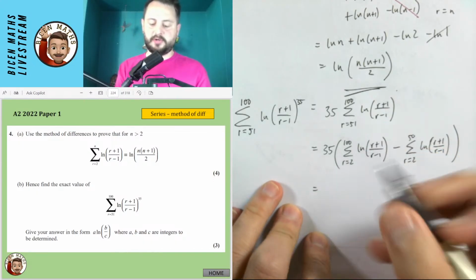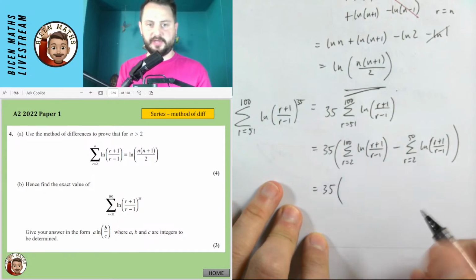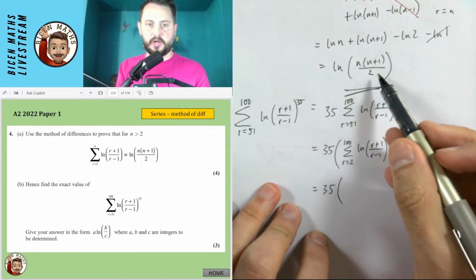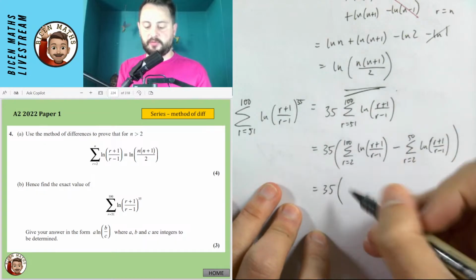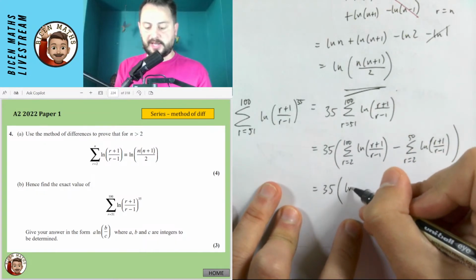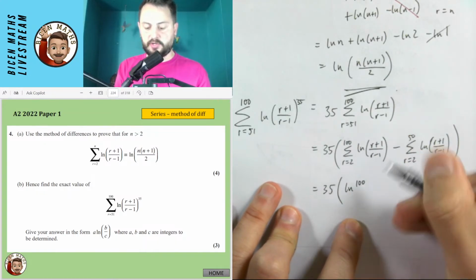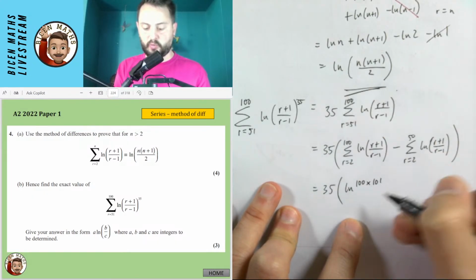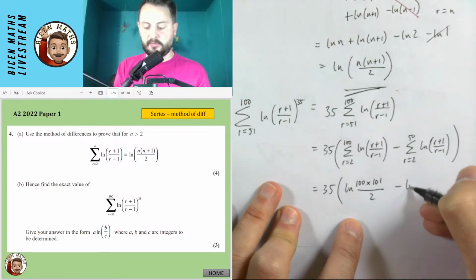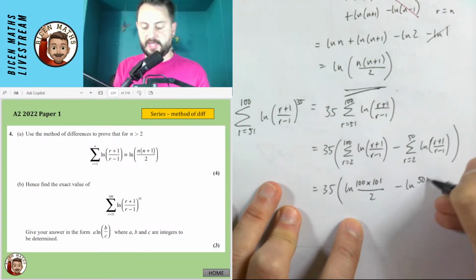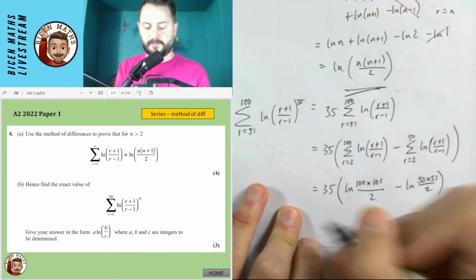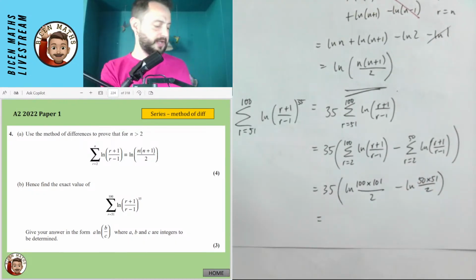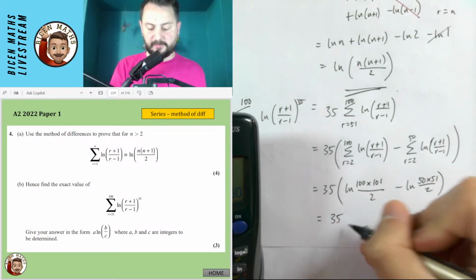from 51 to 100. So it's going to be 35 lots of subbing n equals 100 and then subbing n equals 50. So it would be, using this formula here, ln of 100 times 101 over 2, minus the ln of 50 times 51 over 2. I will use the calculator. 100 times 101 divided by 2, that's 5,050.